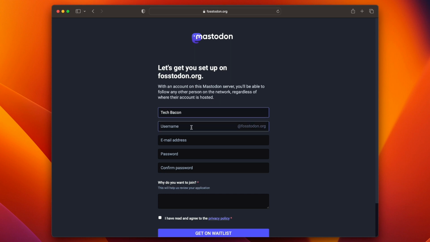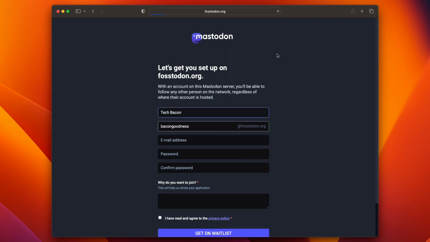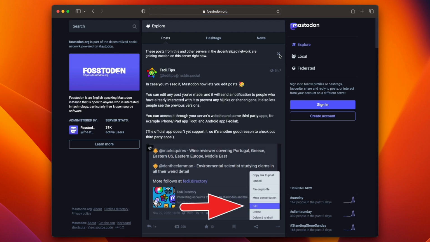Let's say I will put Bacon Goodness, and then an email address, a password, confirm it, and why do you want to join? Not all servers will ask this. In this case, they review the applications and manually approve them. The wait time is not too long. Then you choose to get on the waitlist for this server. And that's how easy it is to sign up for Mastodon.